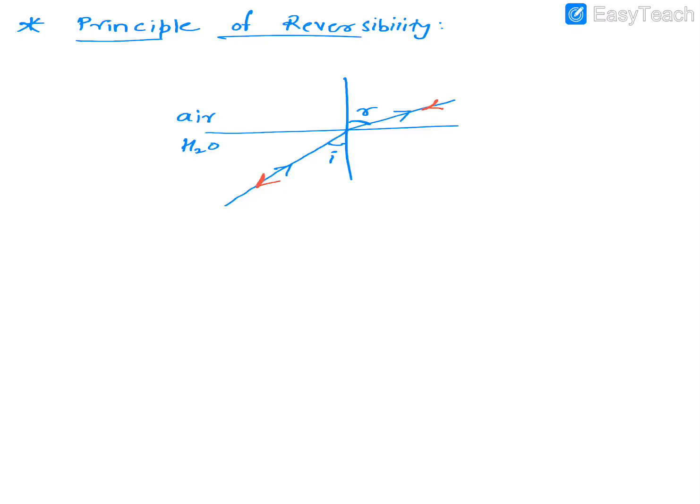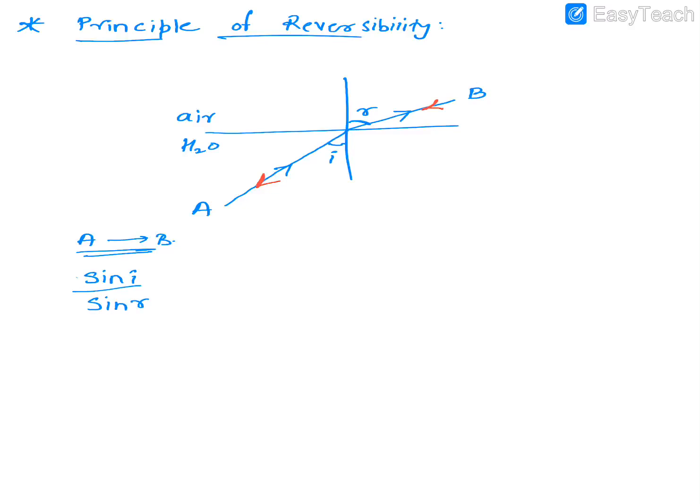See, when the light ray is going from A to B, your angle of incidence is I, and your angle of refraction is R. Correct? So what would be your refractive index while the light is traveling from A to B? Your refractive index will be sine I upon sine R.